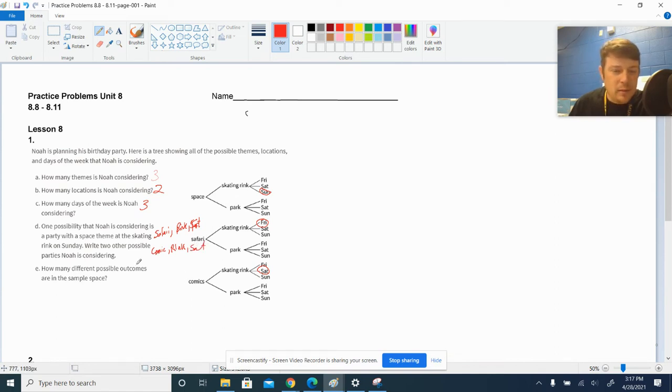How many different possible outcomes are in the sample space? Well, 3 themes, 2 places, 3 days. 3 times 2 times 3. Multiply the outcomes of each choice or each action. 6 times 3 is 18. There's 18 in the space. So 18 different ways it could happen. You could count them too. 3, 6, 9, 12, 15, 18.